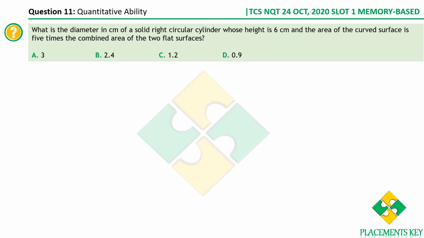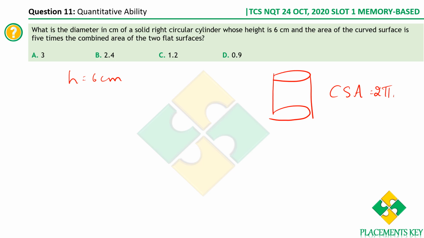Okay, the last question in this lecture. What is the diameter of a solid right circular cylinder whose height is 6 centimeters? Height is 6 centimeters. Area of the curved surface is 5 times. What is the area of the curved surface? Okay, this is the right circular cylinder, right? What is the curved surface area? You know, right? CSA. Curved surface area is what? 2 pi r into h.